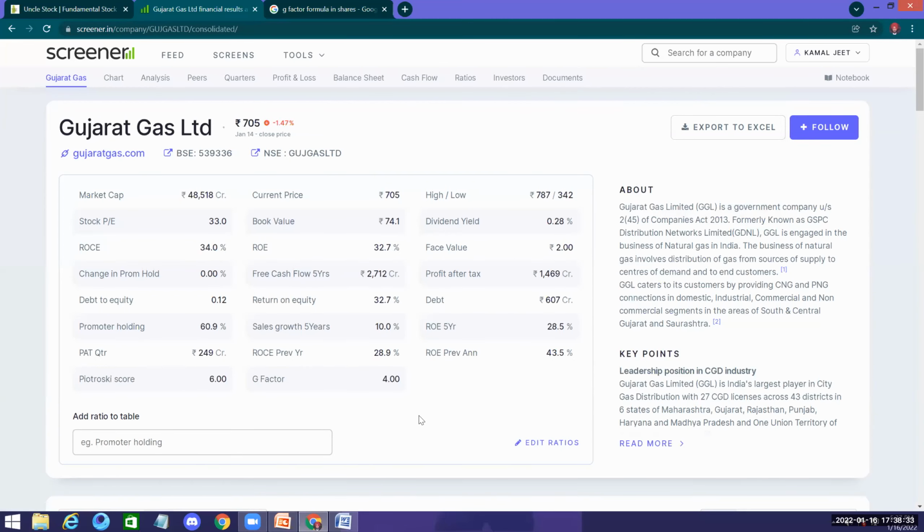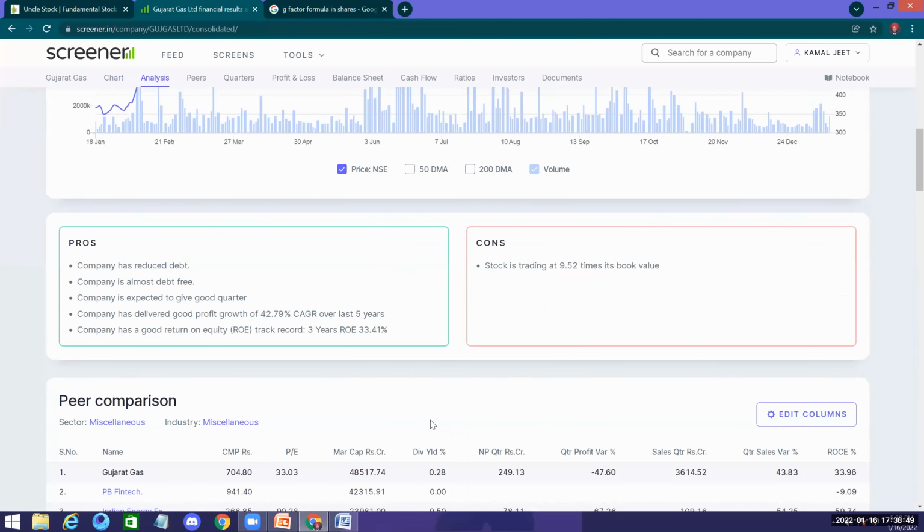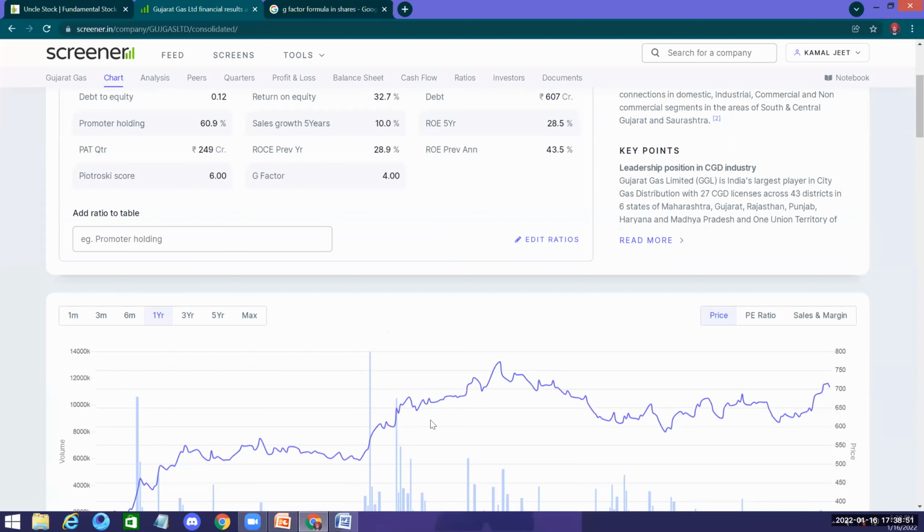Gujarat Gas. Everybody knows me, but when I saw this, I didn't like to keep it with me, and I exited. For this stock I have a gut feeling that it will do well, because in Punjab it has been given the whole Punjab contract for piped gas. Since it's backed by the Gujarat government, I don't think it should do badly in future. But at present it is not looking very strong to me. I do have a Gujarat Gas connection at my home, so that's why I got into the stock, and I had picked it up through a CANSLIM scanner.